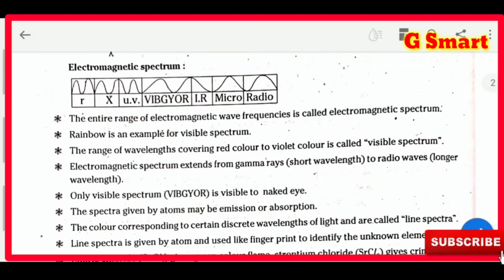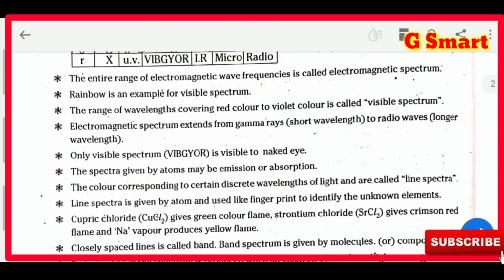Next one, electromagnetic spectrum. Electromagnetic spectrum means the entire range of electromagnetic waves. So many electromagnetic waves are there in our universe: UV, ultraviolet radiation, infrared radiation, microwave radiation, radio waves, like that. So many waves are there. So the entire range of these waves is called electromagnetic spectrum.